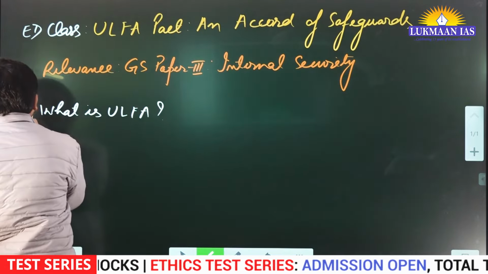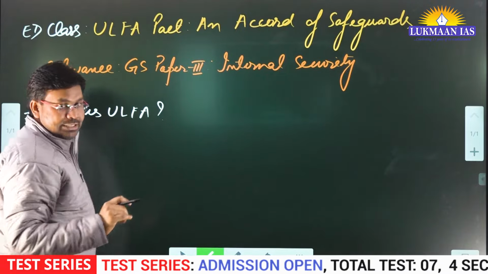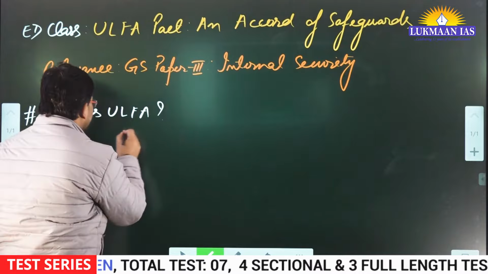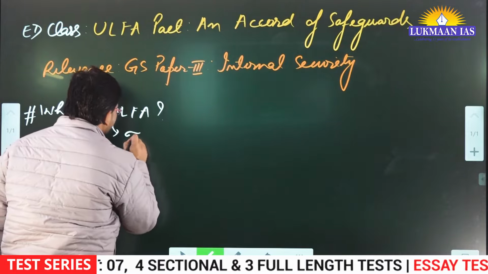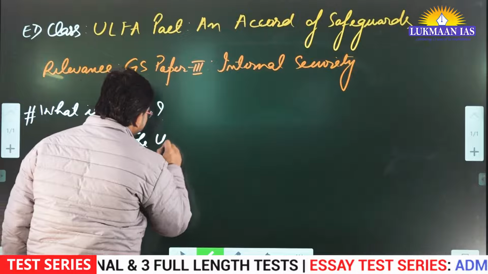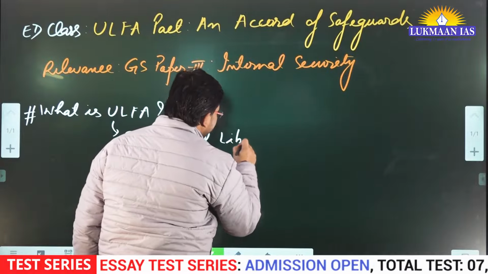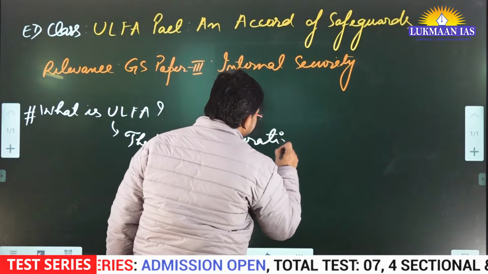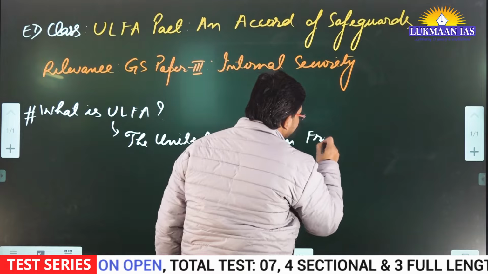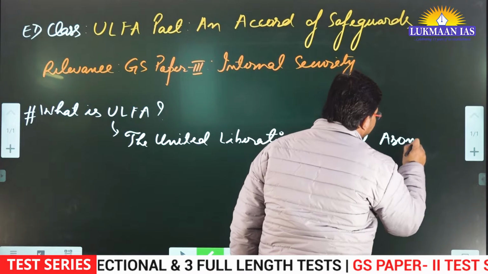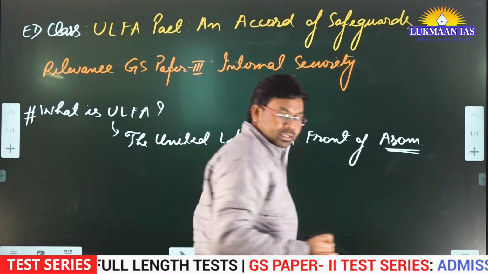When we talk about what is ULFA, ULFA stands for the United Liberation Front of Assam. When it was initially started, it was known as the United Liberation Front of ASOM, Assam.